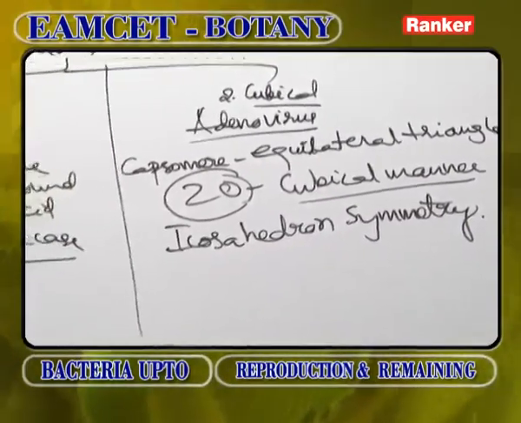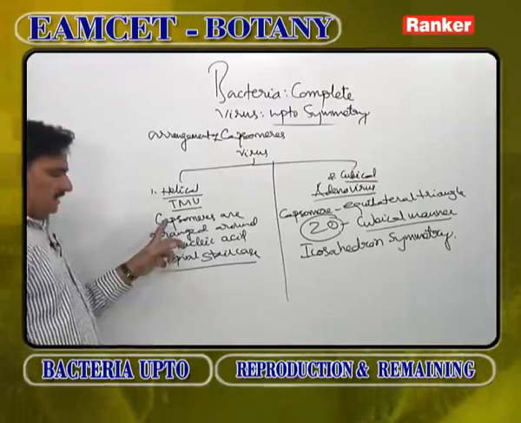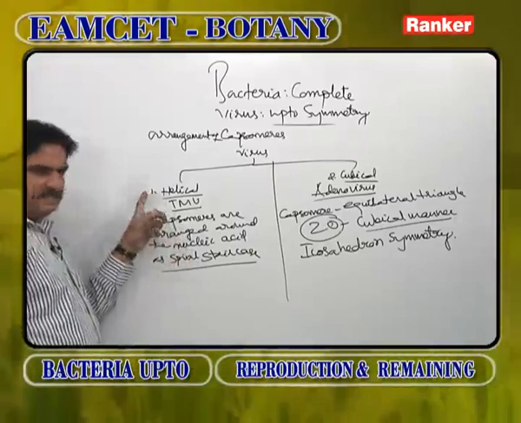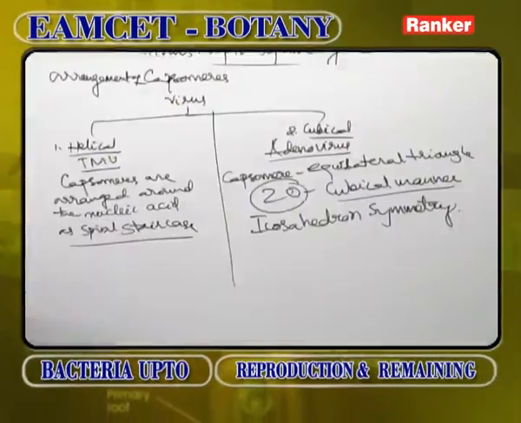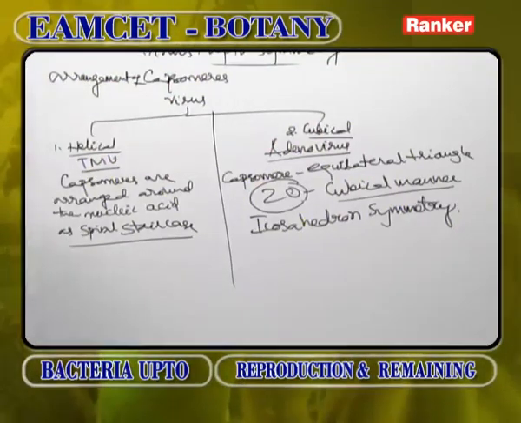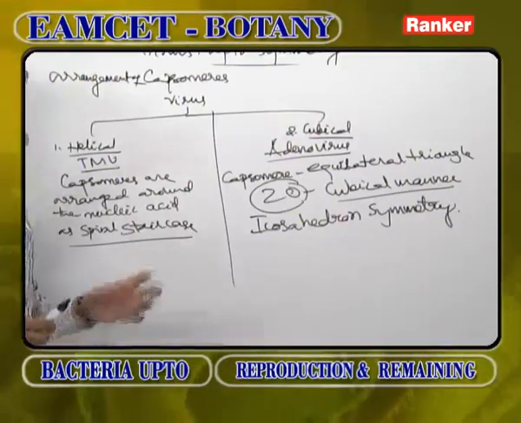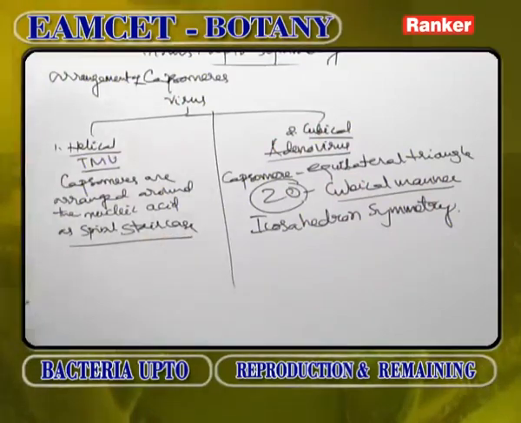So, helical symmetry is shown by tobacco mosaic virus. Here RNA is surrounded by capsomeres arranged like a spiral staircase. Cubical symmetry is found in adenovirus. Each capsomere is an equilateral triangle, and 20 such equilateral triangle faces are arranged in a cubical manner, which is called icosahedral symmetry.